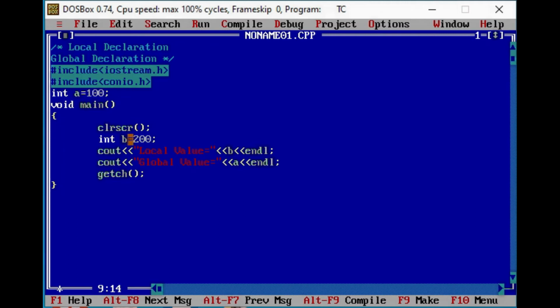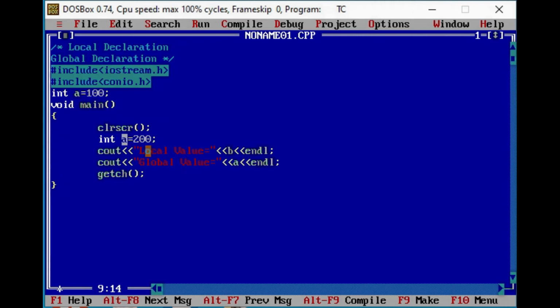Now what if I write variable a here instead of variable b? So the variable name of the global variable and the local variable is the same now. When I directly write variable a, at that time the compiler will access the local variable a.